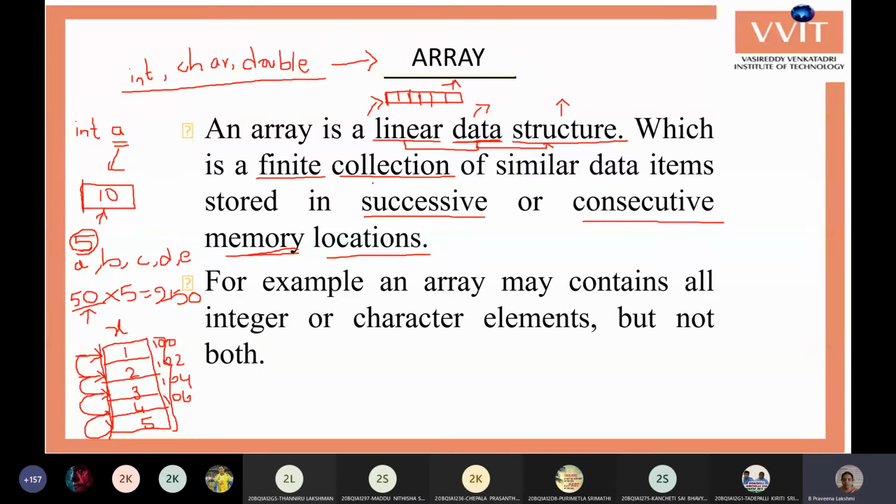So whenever you want to combine multiple values of any data type, then you can go for arrays. In our advanced languages, we can also create an array of functions. So we can store multiple function objects into an array. Array of objects. There are a number of applications for arrays.